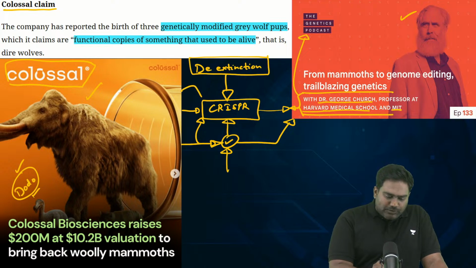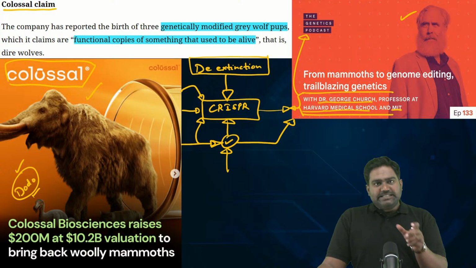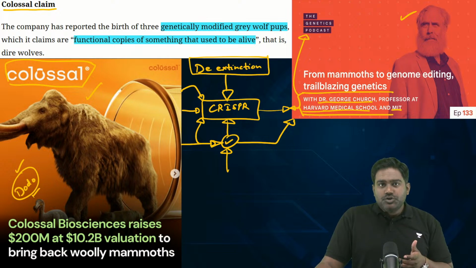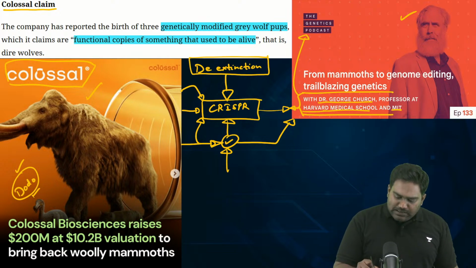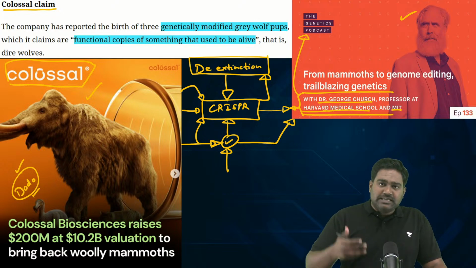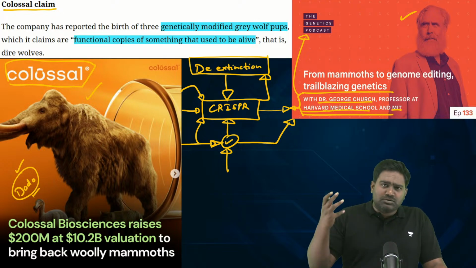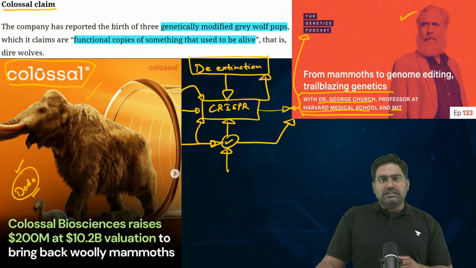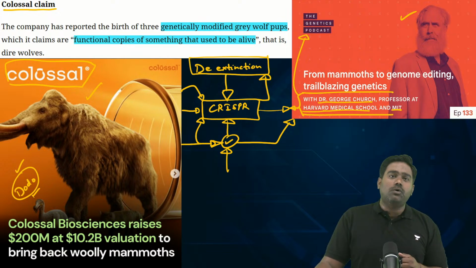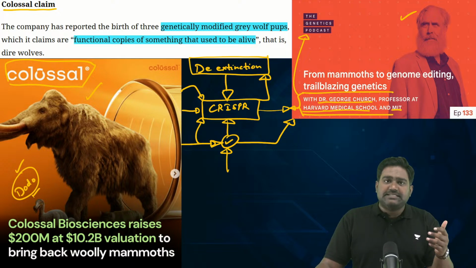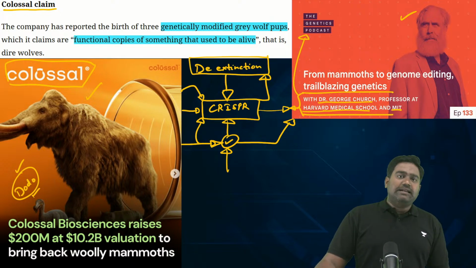So this American biotech company, Colossal Biosciences, is pioneering research in genetic engineering using CRISPR to work on this mega de-extinction project to bring back, revive and resurrect the extinct species which went extinct thousands and thousands of years ago. The dire wolves last walked on Earth around 10 to 13,000 years ago. At one point, they dominated Canada, United States, etc. But they eventually went extinct.